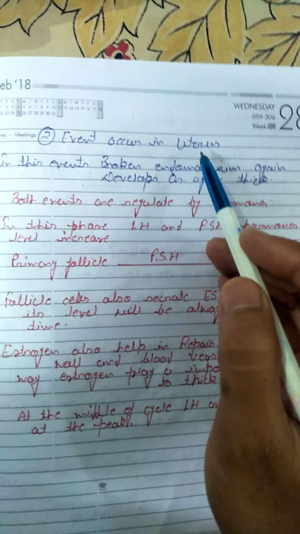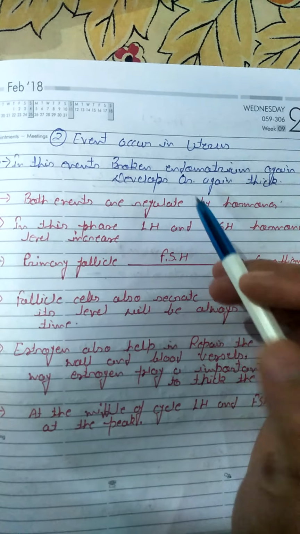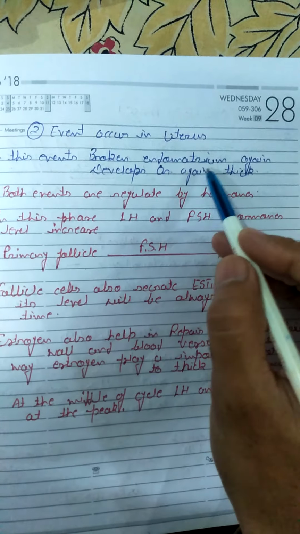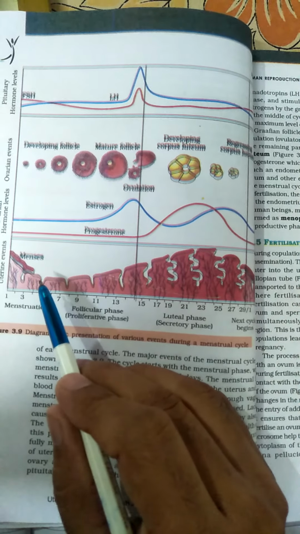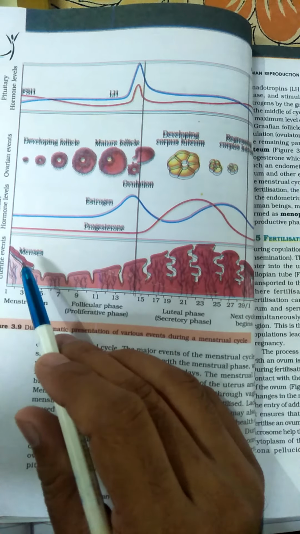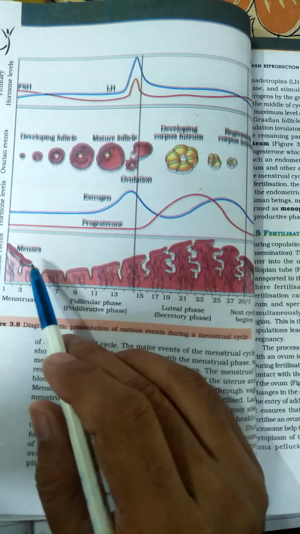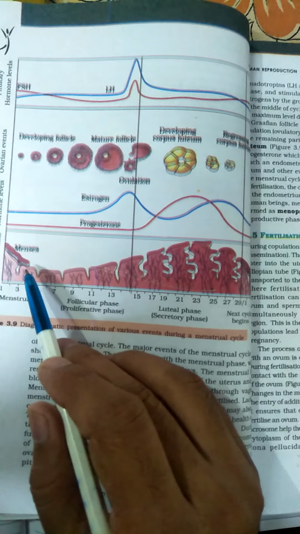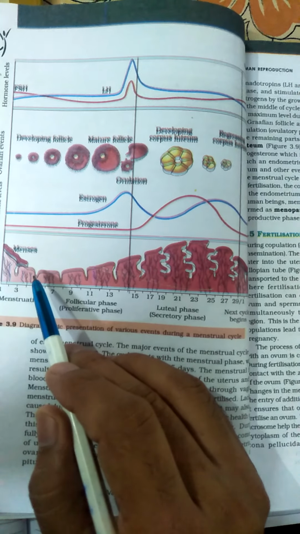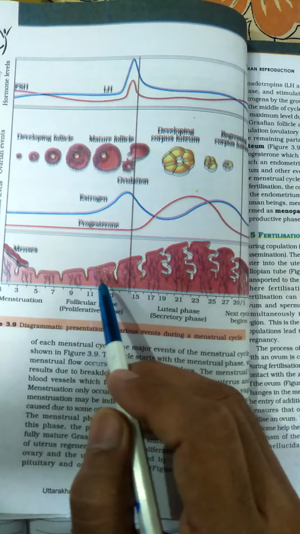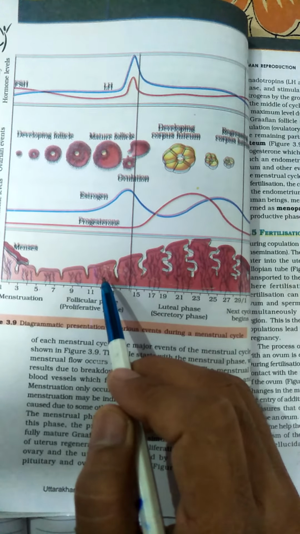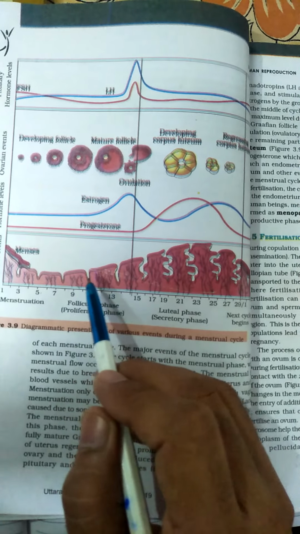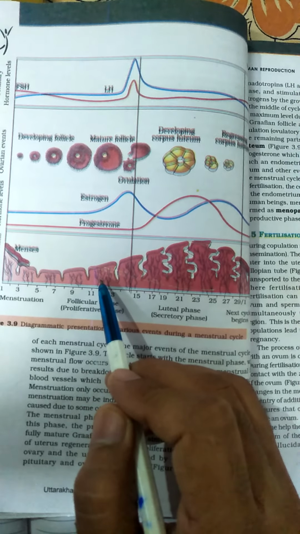Now the second event occurs in the uterus. What is the second event? In this event, the broken endometrium wall develops again and becomes thick. According to the NCERT, look here, this is the endometrium wall. At the earlier stage it ruptured and the menstrual flow came out from the vaginal part. But after that, look here, the endometrium wall repairs itself, and it looks thick, swollen up.